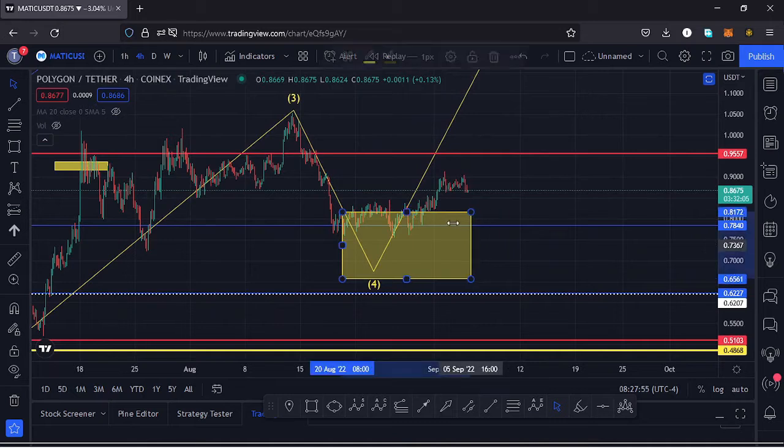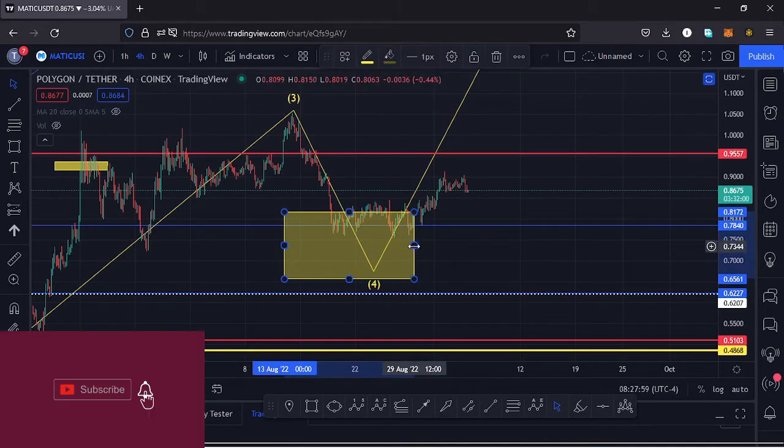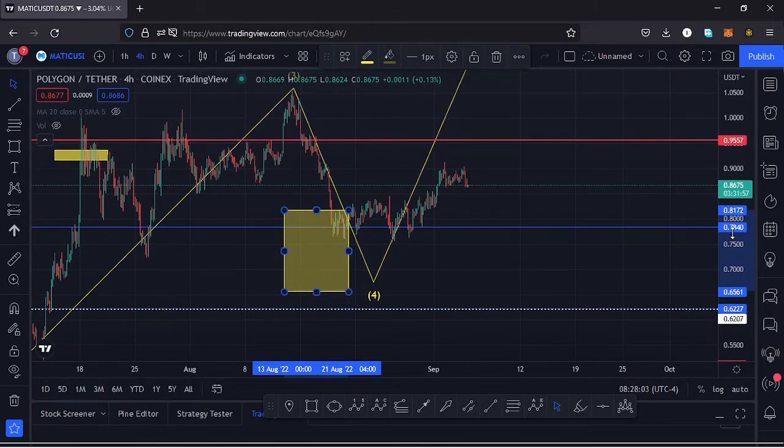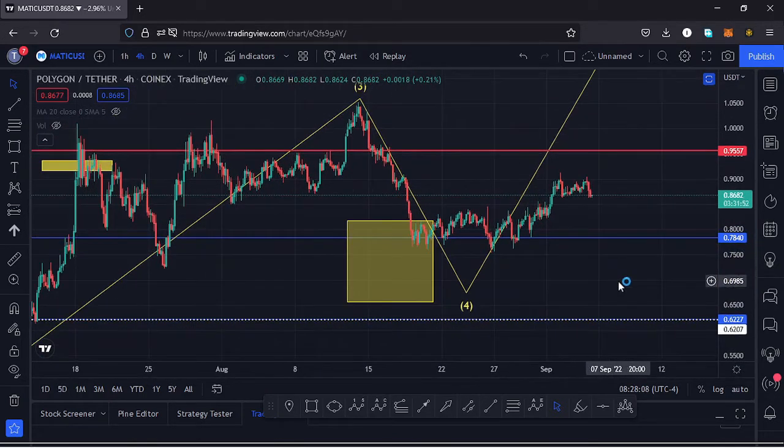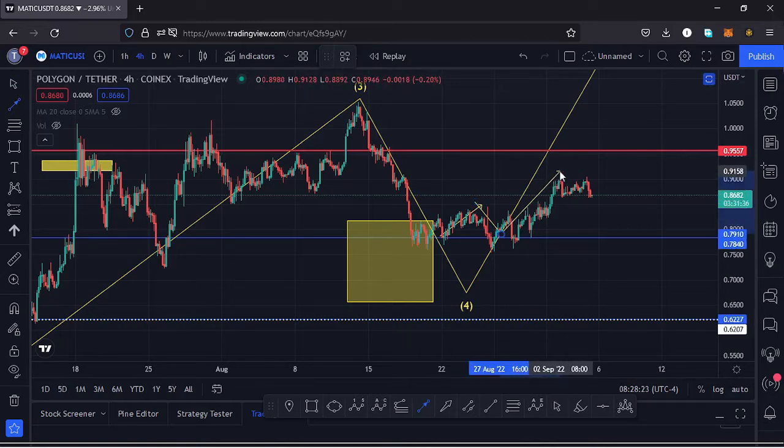We have come down into that yellow target area for that fourth wave to the lower side, and within that yellow target area we also have a key area of support at around the $0.78 mark, which is a key area that gave us support sometime. We also saw a very nice retest of that key area of support over here, and after the retest was a success we continued pushing even higher, and in that movement we made a high at around the $0.91 mark, and at the moment we are seeing a bit of a retracement to the lower side.